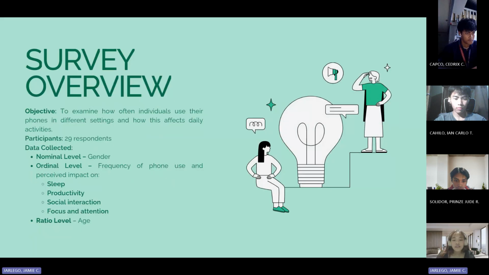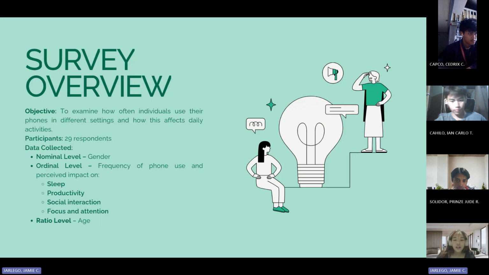Number one, nominal data such as gender, which categorizes respondents without any order. Ordinal data using a Likert scale to assess phone usage habits and its perceived effects on things like sleep, productivity, and attention. And lastly, ratio level data, specifically age, which has a true 0 point and allows meaningful comparisons. Because Likert scale responses are all ordinal in nature, we made sure to use the appropriate statistical tools to analyze and summarize the trends in our data.